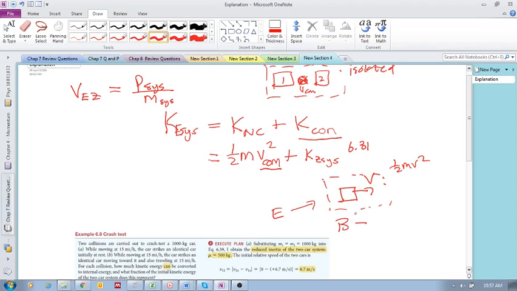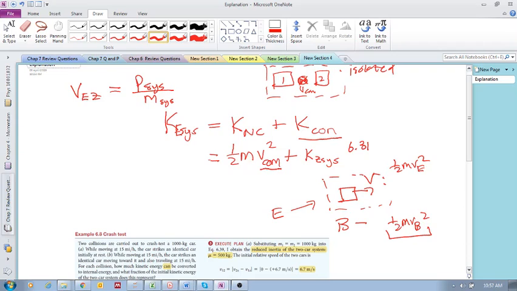This velocity in this reference frame will be different, so I will have a velocity in the E reference frame, but if I look at it in this reference frame, it will be different. So that means that my velocity of my center of mass has changed. Okay? So I hope that makes sense there.